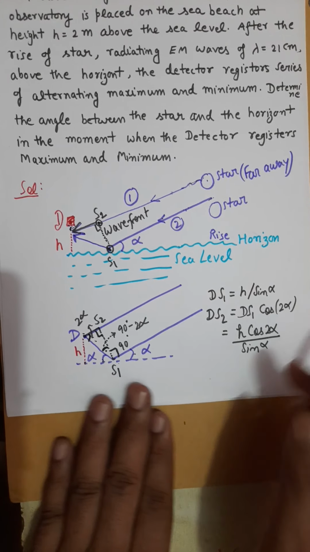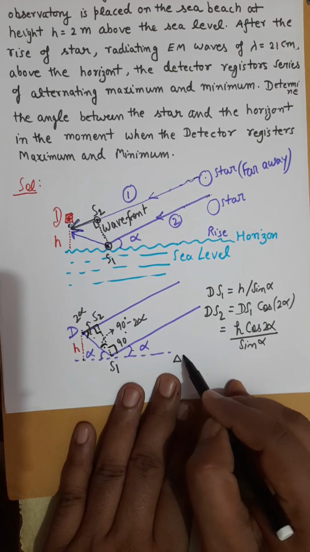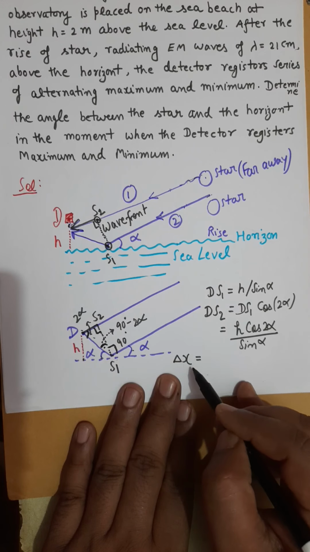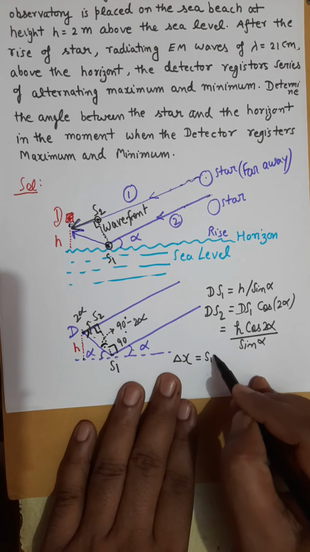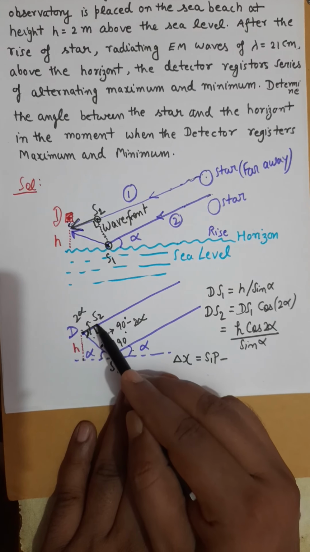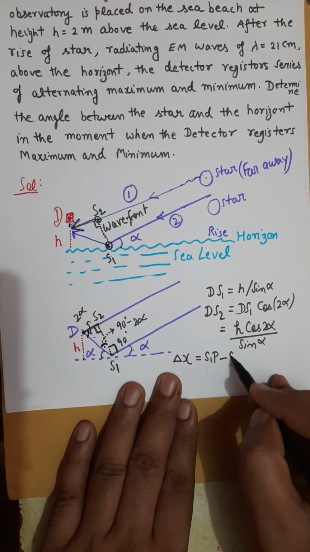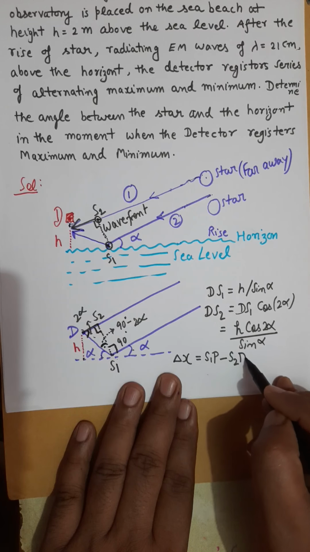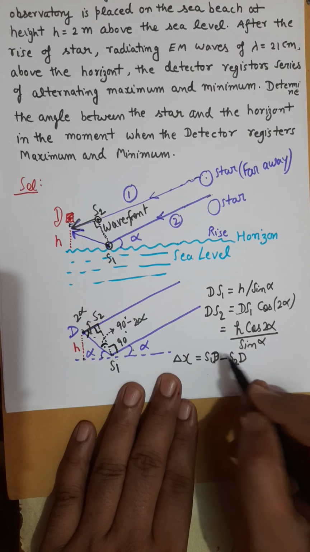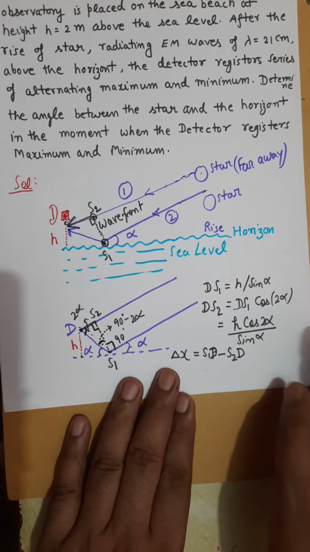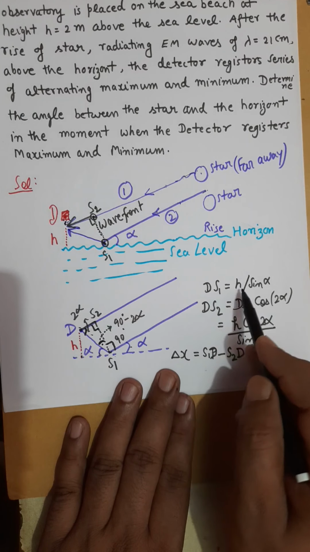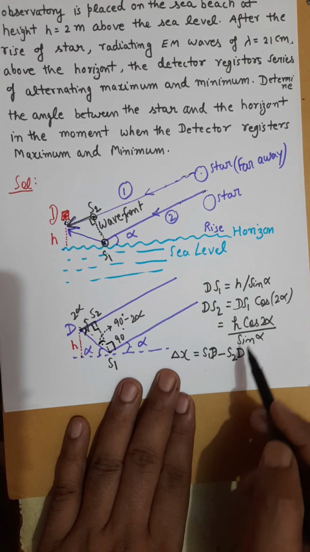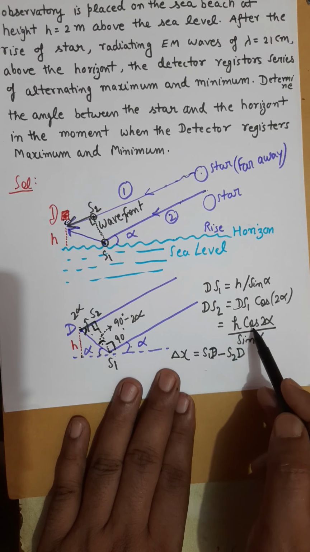Now the path difference delta x will be s1d from the source s1 minus s2d from the source s2. You will put the values of s1d and s2d. s1d is h by sin alpha and s2d is h over sin alpha into cos 2 alpha.